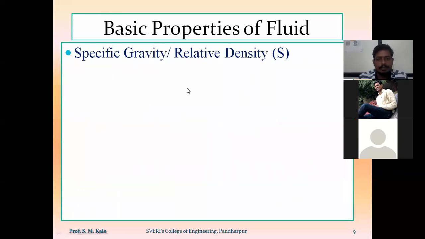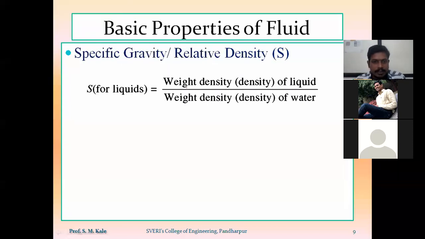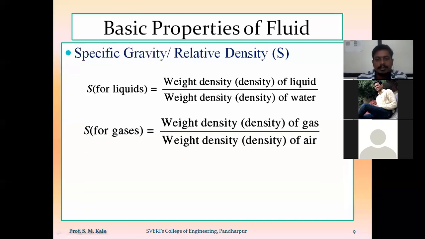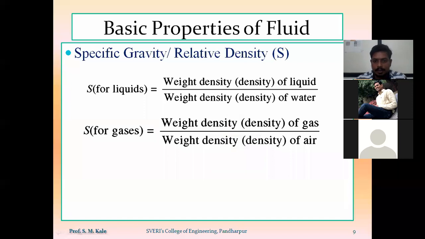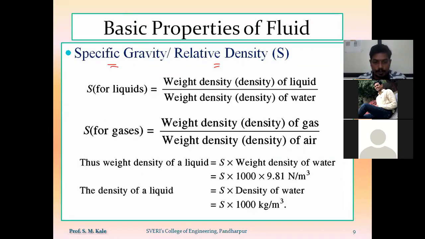The next property is specific gravity or relative density, denoted by letter S. We know the definition of specific gravity: it is the ratio of the weight density of liquid divided by the weight density of water in case of liquids, and for gases, it is the weight density of gas divided by the weight density of a standard gas. Here we are considering the standard gas as air. As specific gravity or relative density is the ratio of the same quantity, it will be a unitless quantity. There will not be any type of unit.